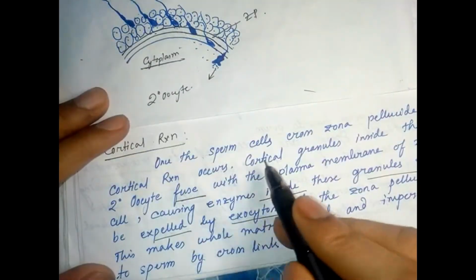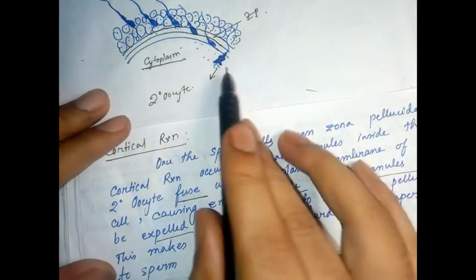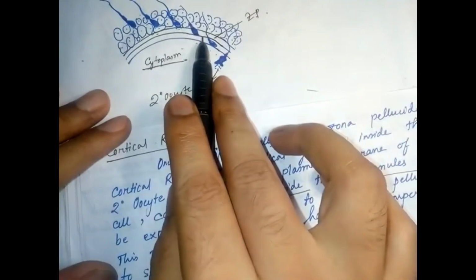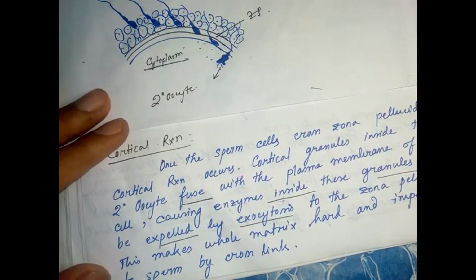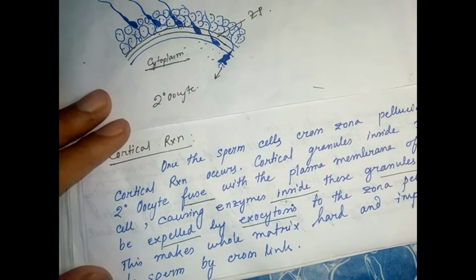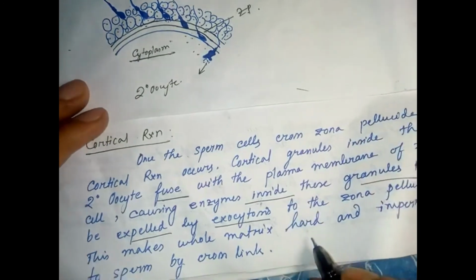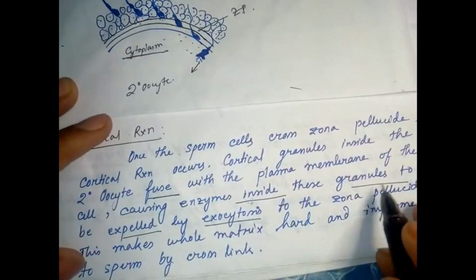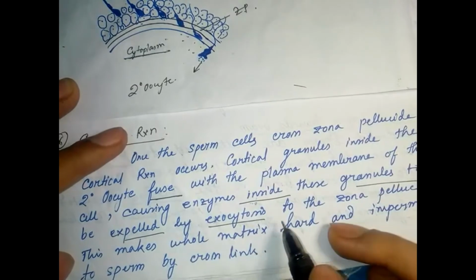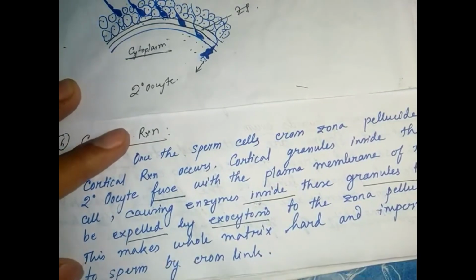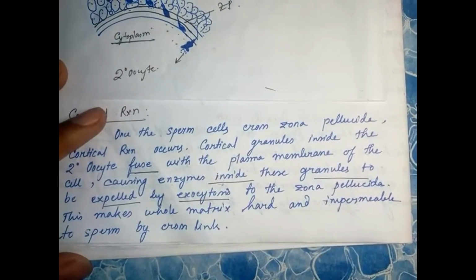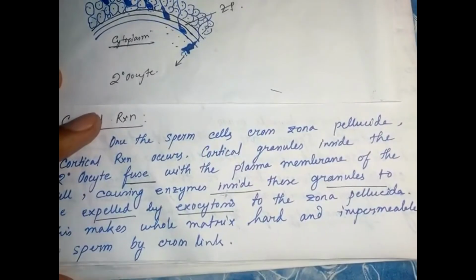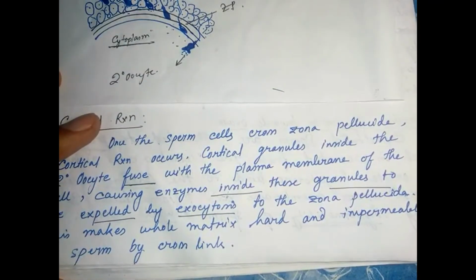Once the sperm cell crosses the zona pellucida, cortical granules inside the secondary oocyte fuse with the plasma membrane, causing the enzymes inside these granules to be expelled by exocytosis to the zona pellucida. What's the effect of this? It makes the whole matrix hard and impermeable to sperm by cross-linking. So polyspermy is prevented by this method.